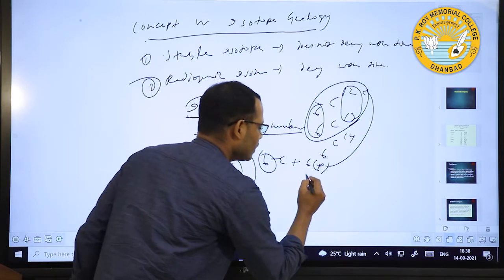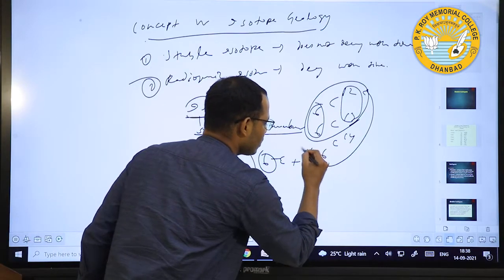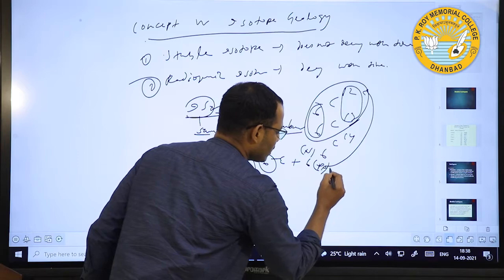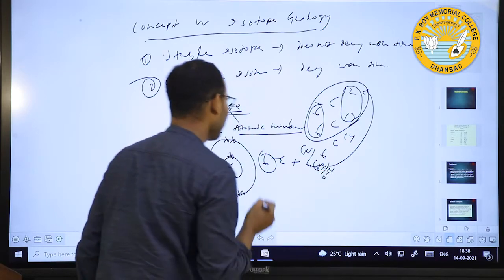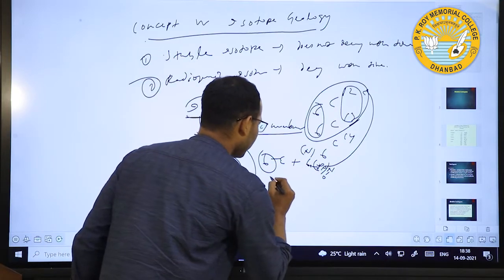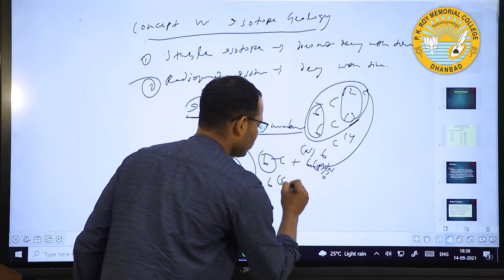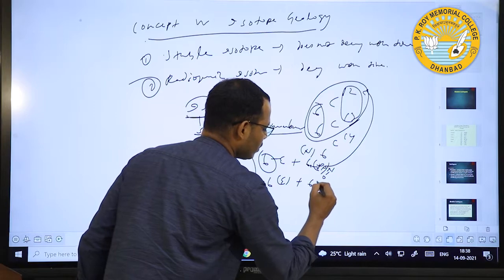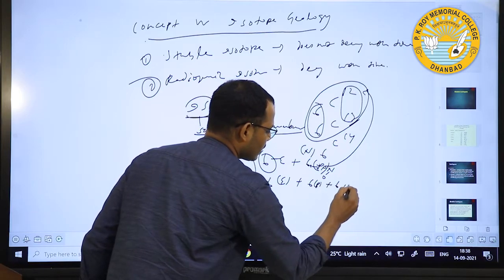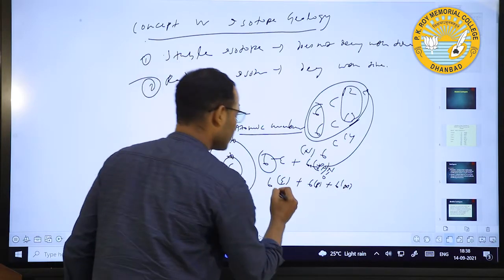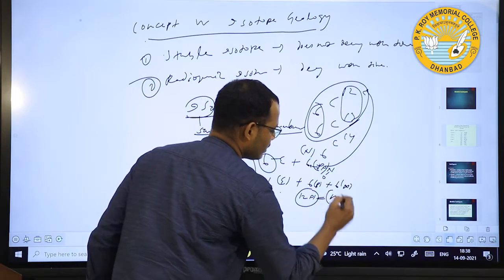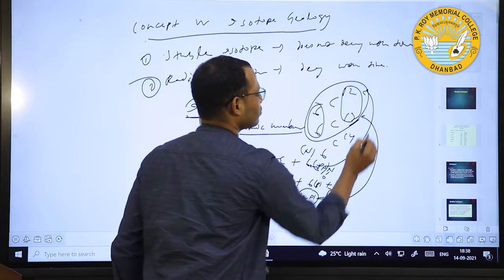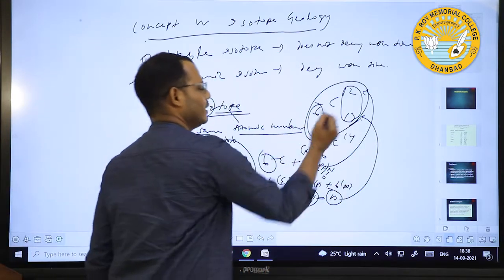Then this is the nucleus. If we add the proton plus neutron, here the proton is 6 and the neutron is 0. If we add 1 neutron, this is 6 electrons plus 6 protons plus 1 neutron. So 6 plus 6, 12, plus 1 equals 13. The atomic mass is 13.